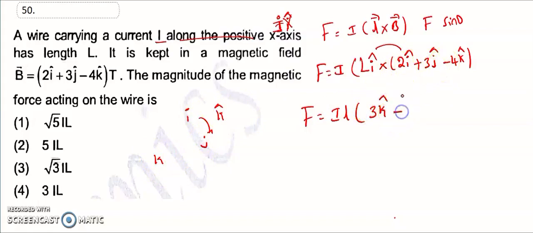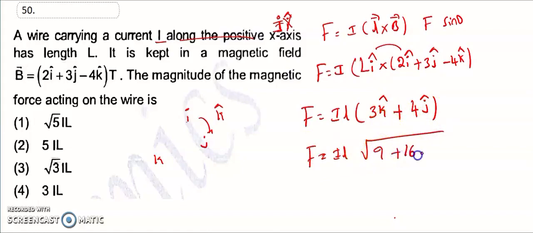Then minus 4 times I cross K, and I cross K is minus J, so it is plus 4 J cap. Then F is the magnitude of this, which is the square root of 3 square, 9, plus 4 square, 16. That is F equal to 5IL. The second option is the right answer for the 50th question.